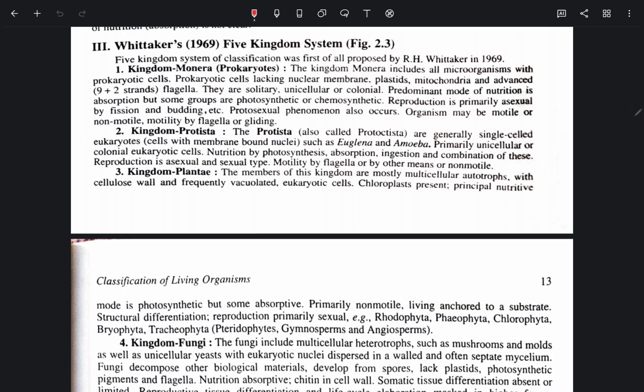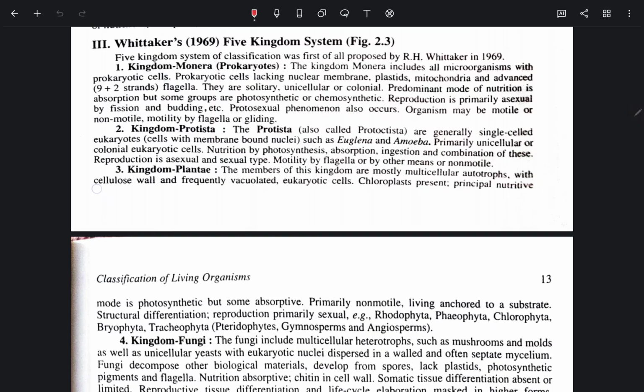Kingdom Protista. The Protista, also called Protoctista, are generally single-celled eukaryotes such as Euglena and amoeba, primarily unicellular or colonial eukaryotic cells. Nutrition by photosynthesis, absorption, ingestion, and combinations of these. Reproduction is sexual or asexual type. Motility by flagella or by other means, or non-motile.